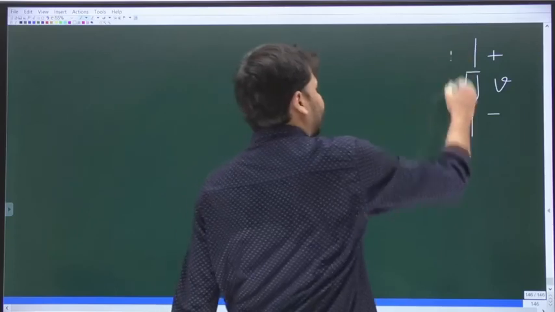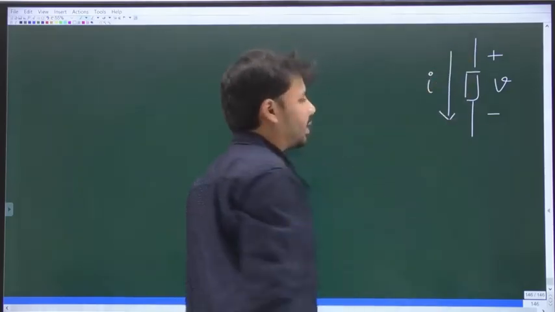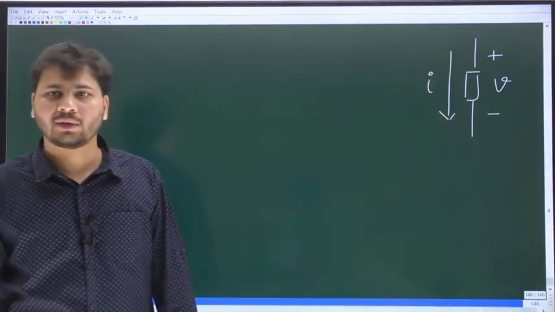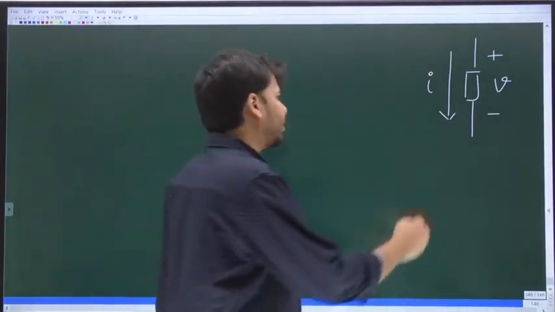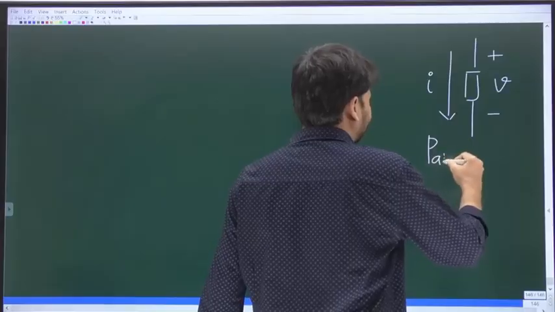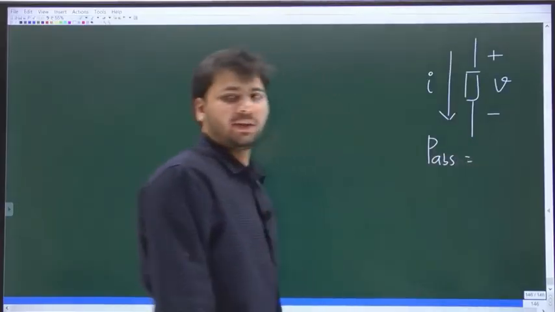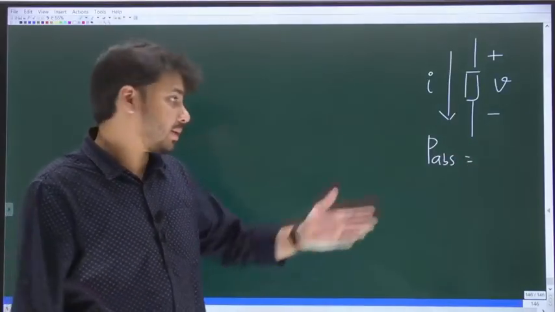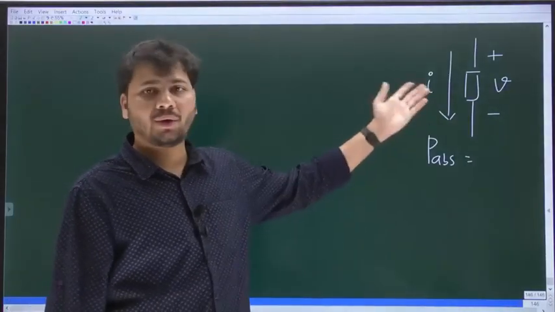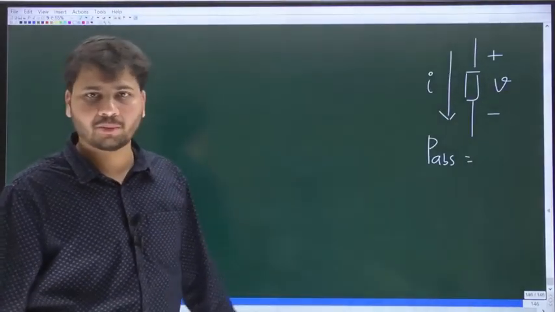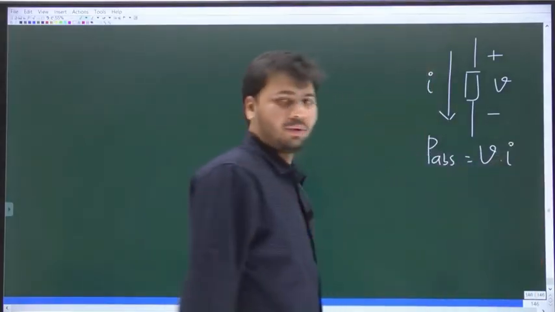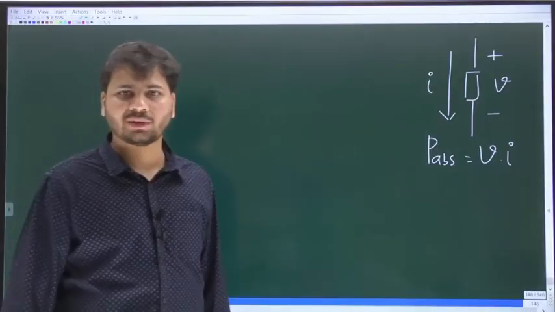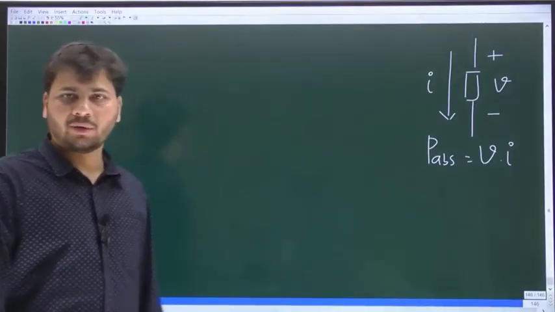V, and the current is I. So look at the direction of the current. Clearly it is flowing from plus to minus. Then in such a case, the power absorbed by this element will be the voltage multiplied with the current flowing from plus to minus. So P_abs will be V into I. This is a very basic thing that we are already quite familiar with.